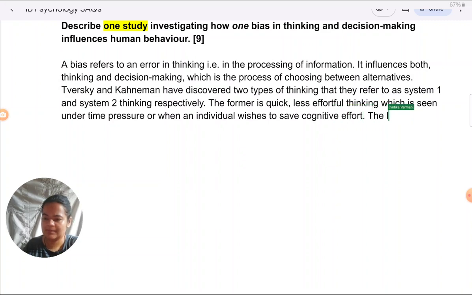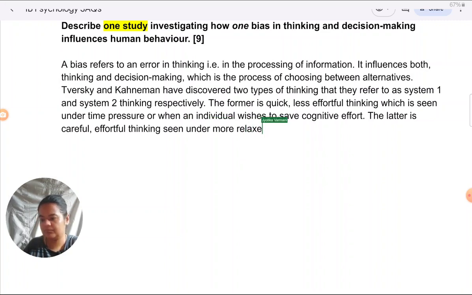The latter is careful, effortful thinking, seen under more relaxed conditions when decisions are worth spending mental effort on.